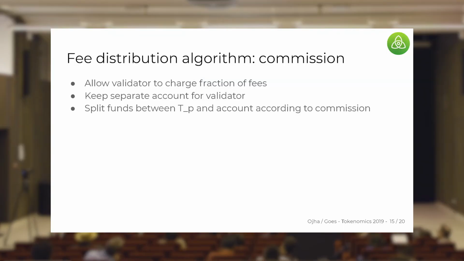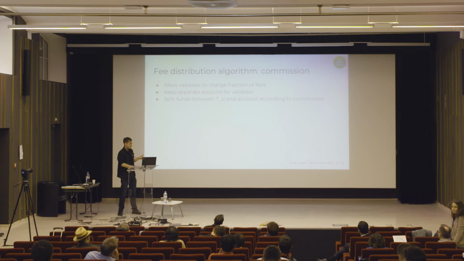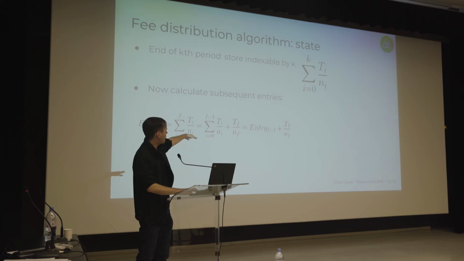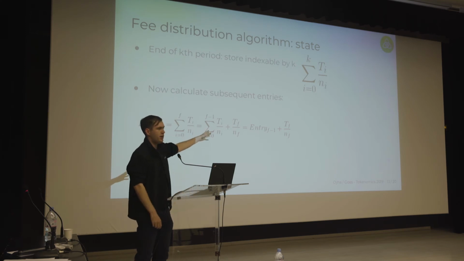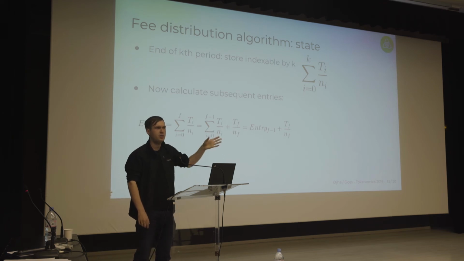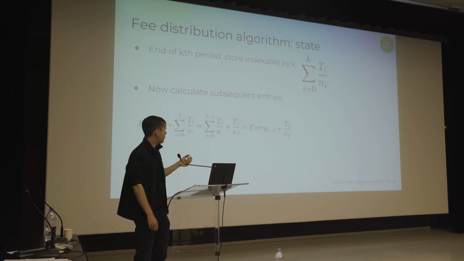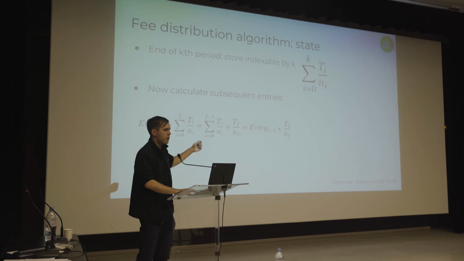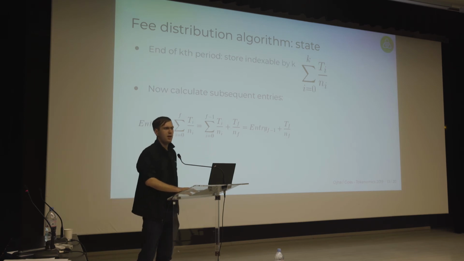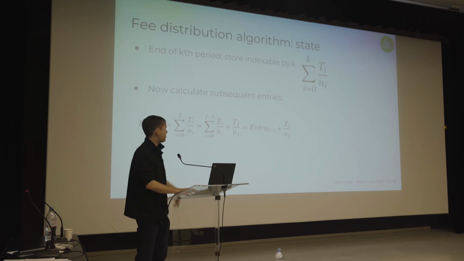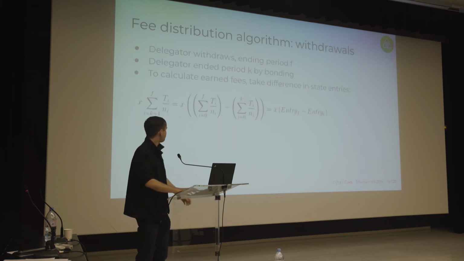I'll also note that this algorithm easily allows validators to charge commission or allows us to vary what we pay to validators, because this sum TF over NF is accumulated in each validator in one period at some point in time, right? So we have like 100 entries in storage, one per validator, which is storing the current amount of rewards they've received in each block. When we pay a validator, we increment that counter. Then when they enter a new period, when their stake changes, we set these storage entries.